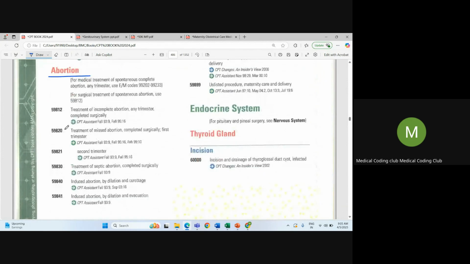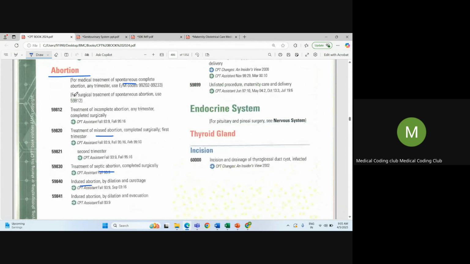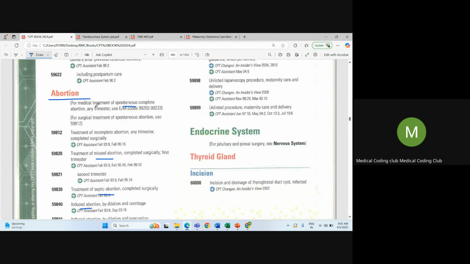In the abortion code set, we have spontaneous abortion, missed abortion, septic abortion, and induced abortion. First, for medical treatment of spontaneous complete abortion, any trimester, use E/M codes. Say, for example, the patient had a completely spontaneous abortion, which means natural loss. If she aborted completely naturally and comes to the clinic just for evaluation and medication, then we go with E/M codes.